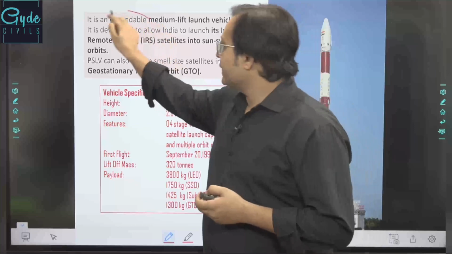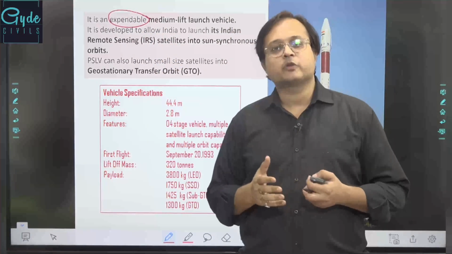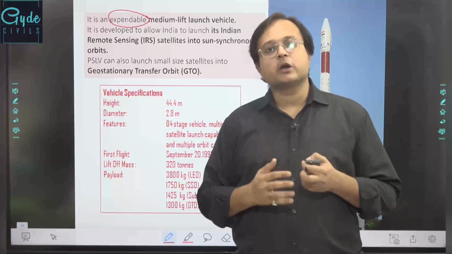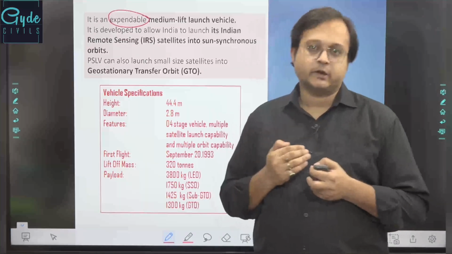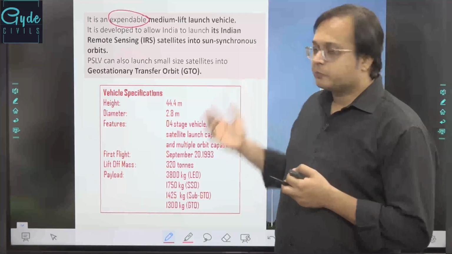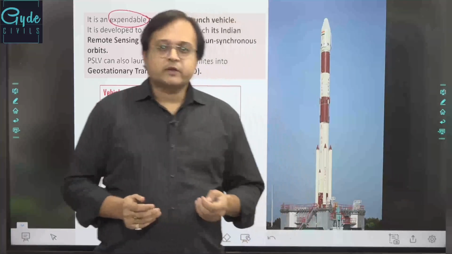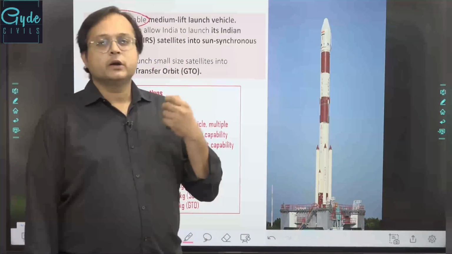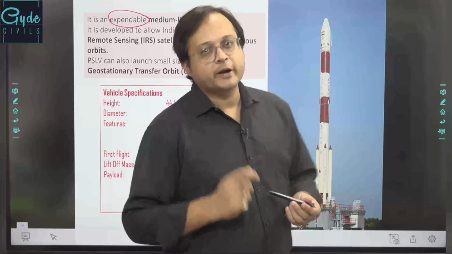When we say expendable launch vehicle systems, these are those which can have various different variants according to the payloads and according to the distances which are to be traveled from the surface of the earth. That means this particular launch vehicle system PSLV can carry different types of weights, can reach different types of orbits, and can also take up different types of launches as well. So it becomes an expendable system.